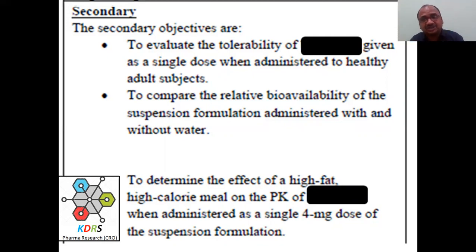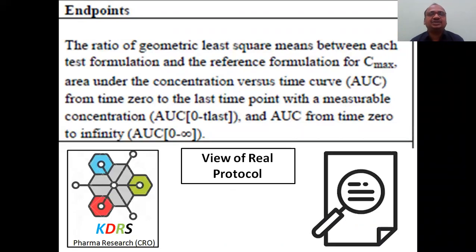Very clearly they have mentioned here: relative bioavailability, tolerance of the dose, and the third one is to study the influence of fatty food on the pharmacokinetics of the drug. And the endpoints, see, clearly they have mentioned here the ratio of geometric least square means: AUC, Cmax, AUC 0 to last, AUC 0 to infinity. I have already told you what all this AUC is in my AUC video, that you have to watch it. AUC 0 to infinity.